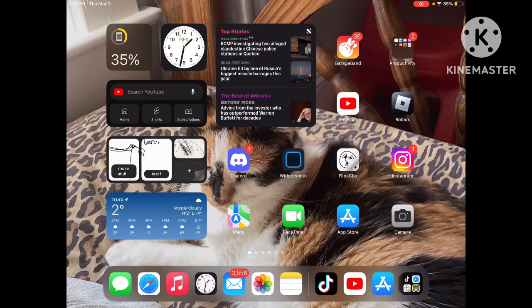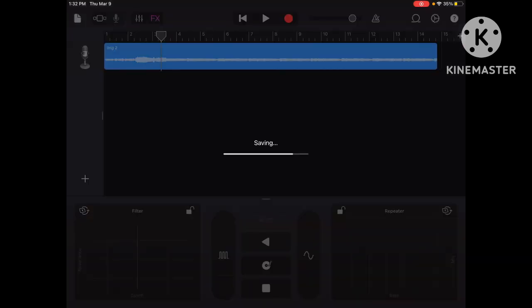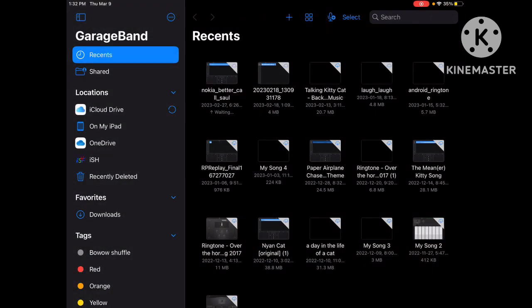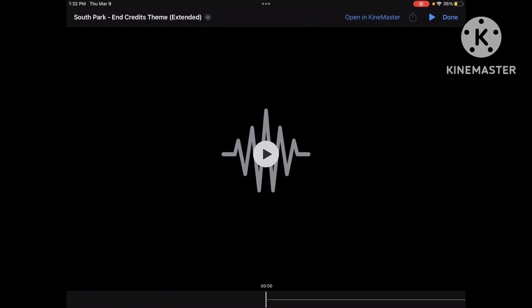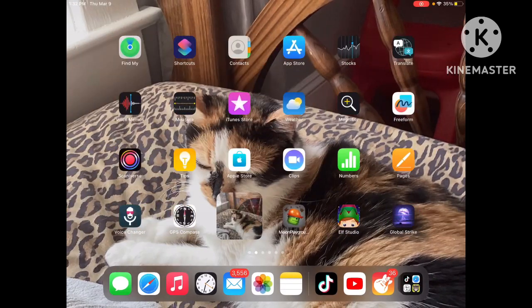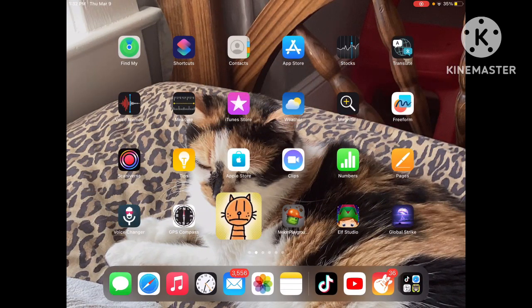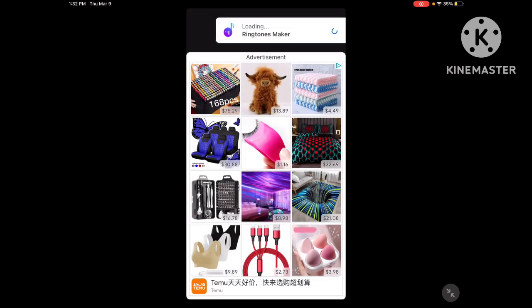So now you need to get a 1 GB app called GarageBand. Put one sec. I think open this. Oh, right. You need to install Ringtone Maker, which is on the App Store for free.